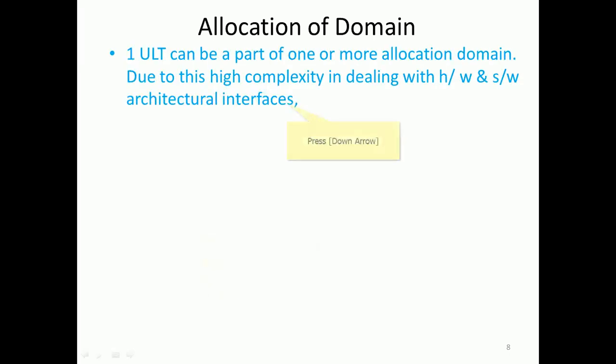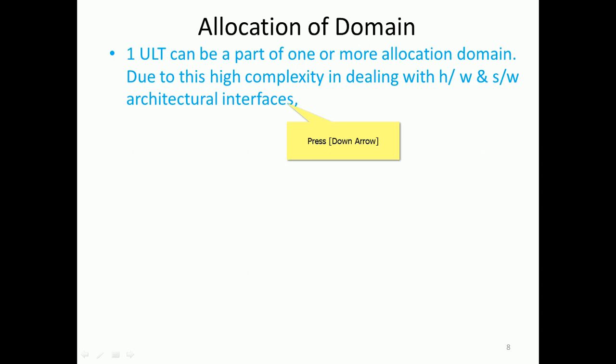In this scenario we will see one example of how process contention and system contention happen. We have an allocation domain. One user level thread can be part of one or more allocation domains.